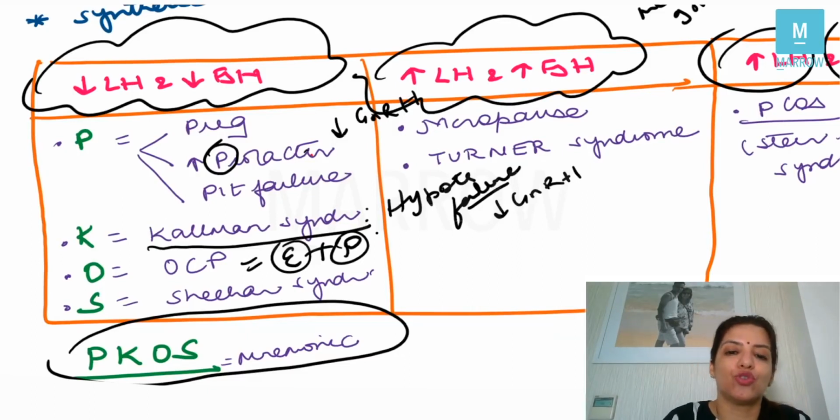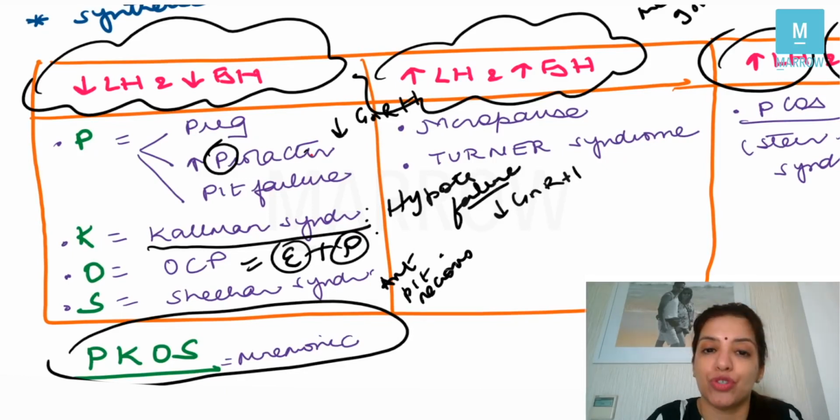In Sheehan syndrome, there is anterior pituitary gland necrosis. There is necrosis of the anterior pituitary gland because of postpartum hemorrhage. So it is postpartum necrosis of the anterior pituitary gland, and obviously if the anterior pituitary gland has necrosed, since LH and FSH are released from the anterior pituitary, the levels of LH and FSH have to decrease, right?